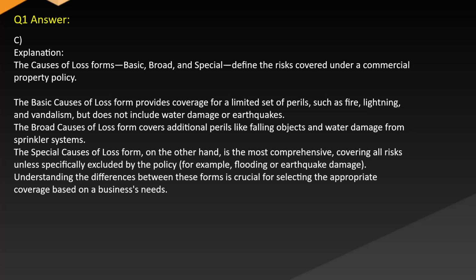The broad causes of loss form covers additional perils like falling objects and water damage from sprinkler systems. The special causes of loss form, on the other hand, is the most comprehensive, covering all risks unless specifically excluded by the policy, for example, flooding or earthquake damage. Understanding the differences between these forms is crucial for selecting the appropriate coverage based on a business's needs.